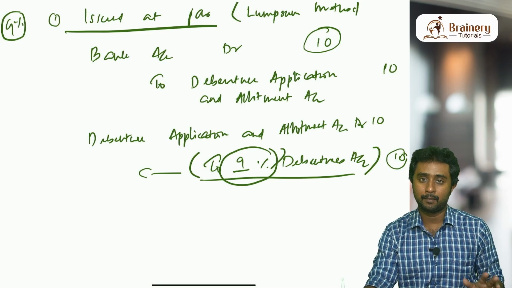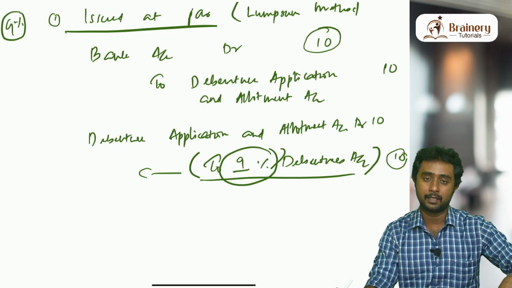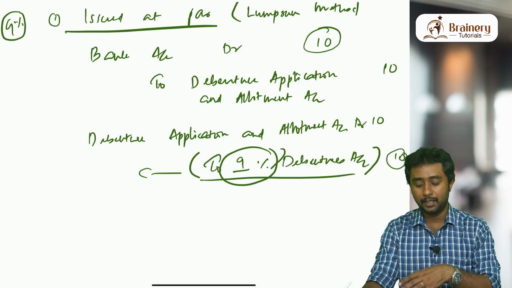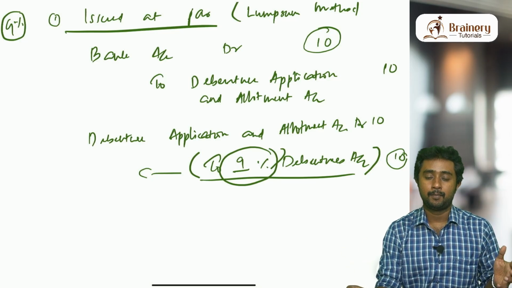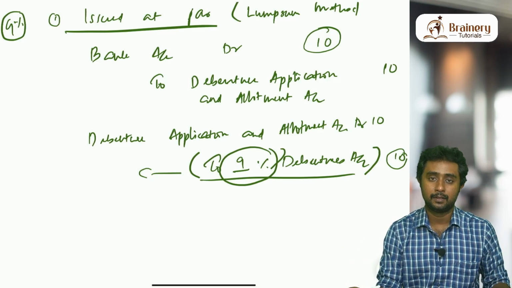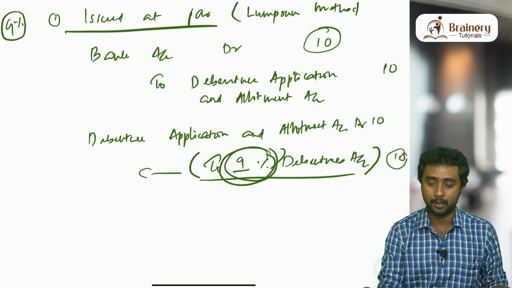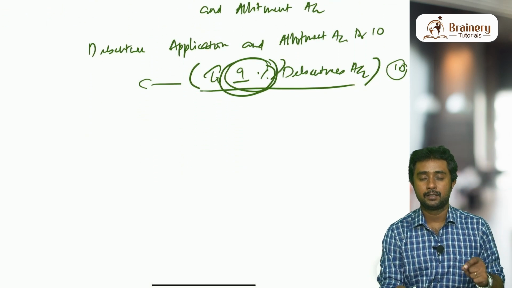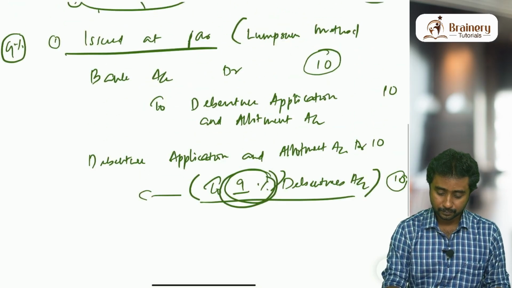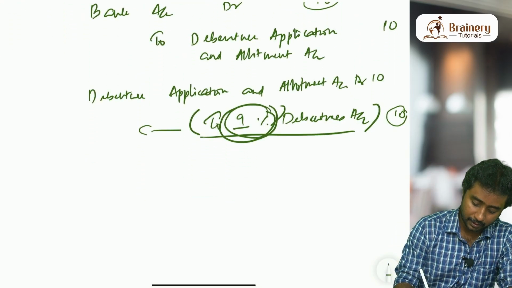If some other amount is collected, only the face value part of that amount will be shown here in the debentures account. So what will the entry narration be? Application money transferred to dash percentage debentures. Here I wrote 9% just for example. So you have to mention the percentage that is mentioned in your question. Okay, this is the first entry.